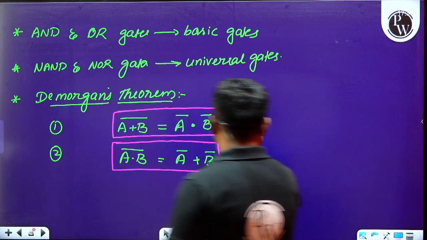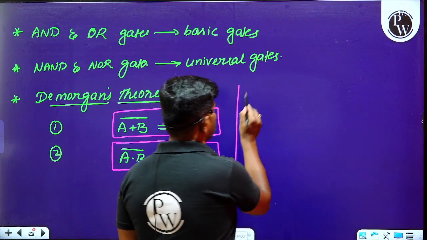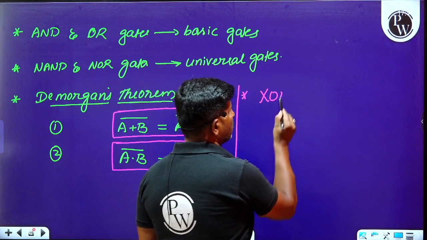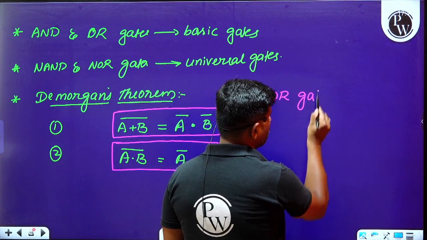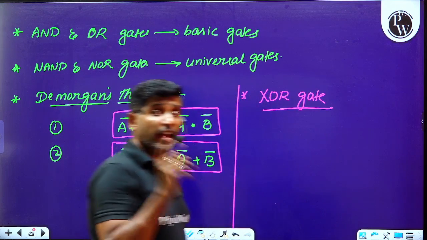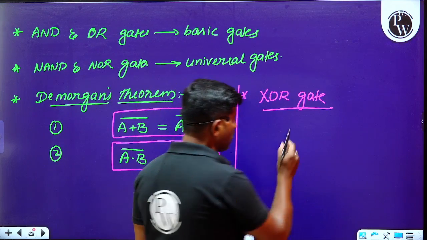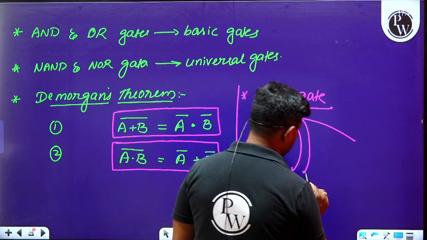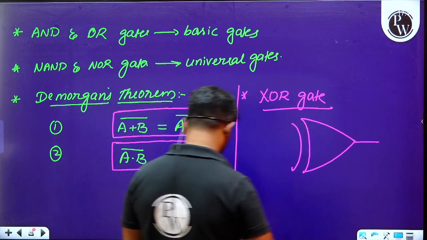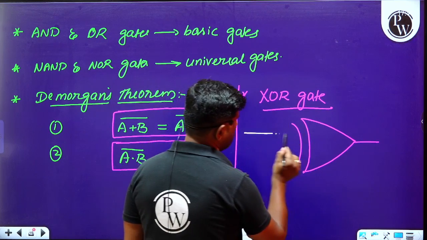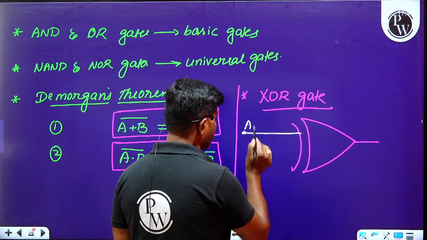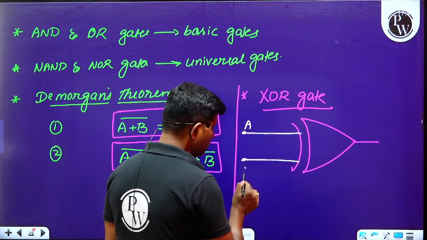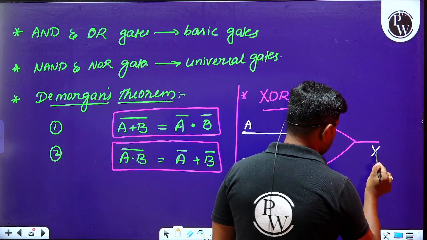Is it clear? And there is one more gate, if you want, I can explain. That is the XOR gate, the exclusive OR gate. Please look at the board here. The exclusive OR gate is as shown in the figure. This is the input A, and this is also input B. So what can you say about the output here?